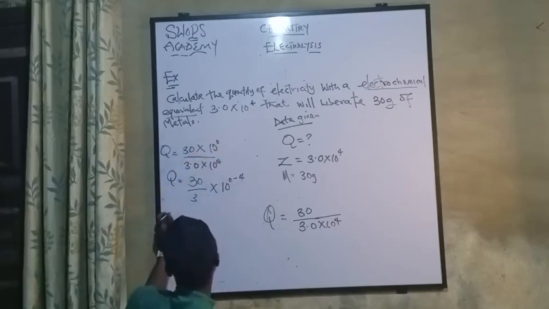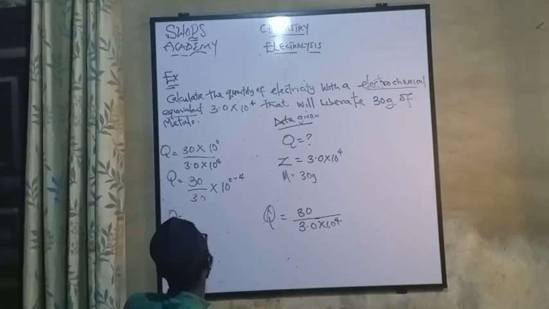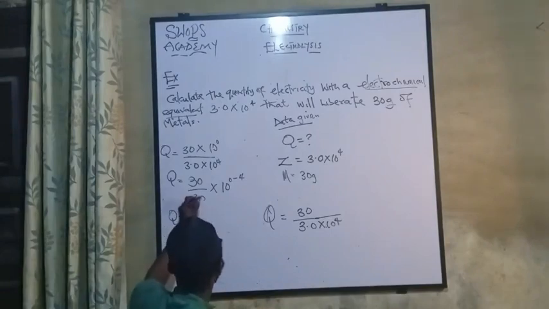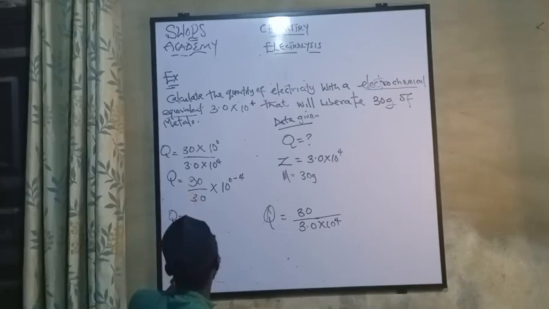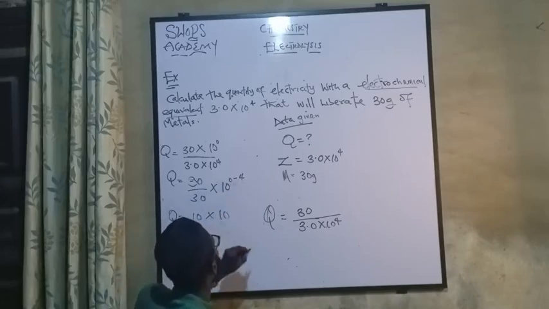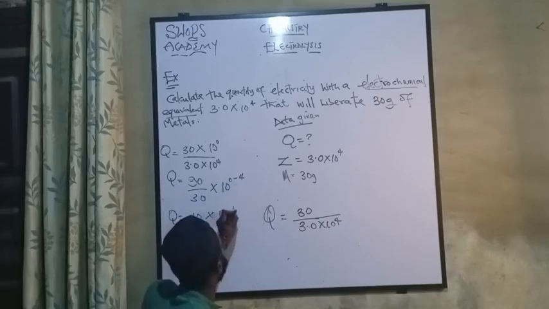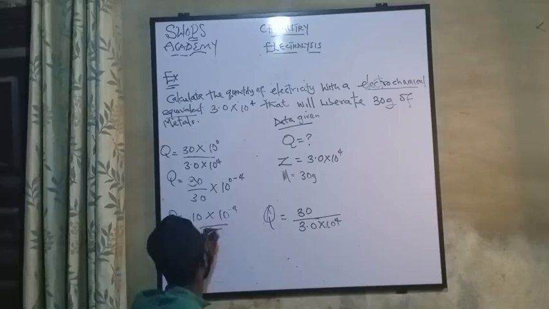So the next thing I'll do, Q will now be 30 divided by 3.0, which is still the same thing as 30. Are we together? So 30 divided by 3. What would that be? How many 3 are there in 30? 10. So what is the next thing? Times 10 to the power 0 minus 4. When nothing minus something, we get something, which is minus 4. So this is the final answer.